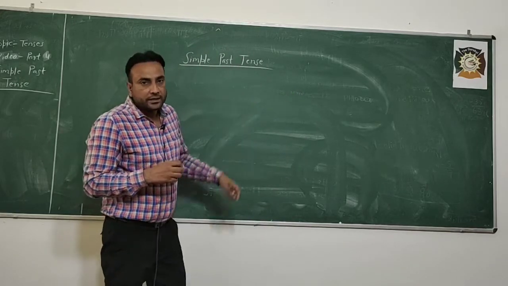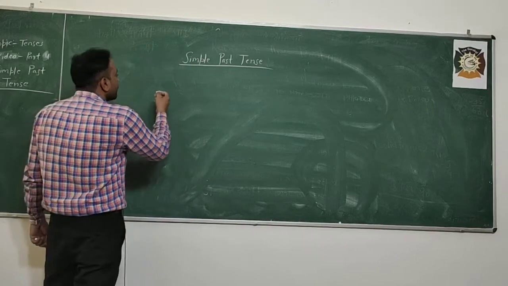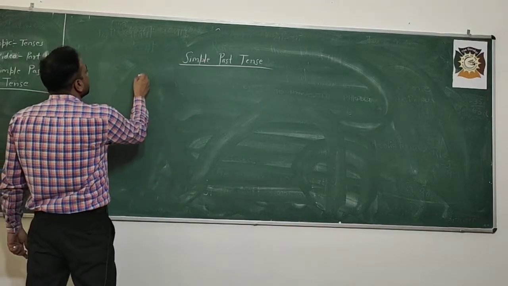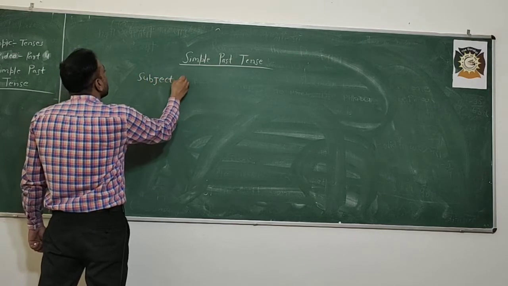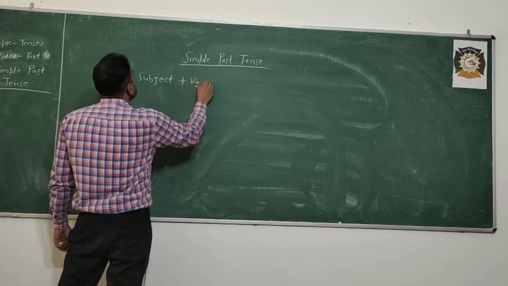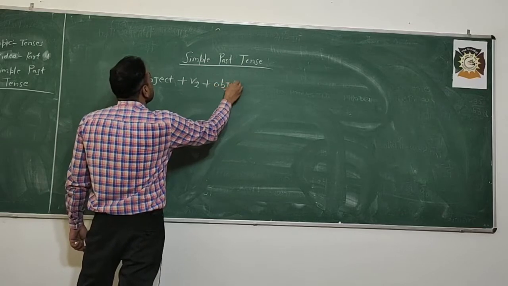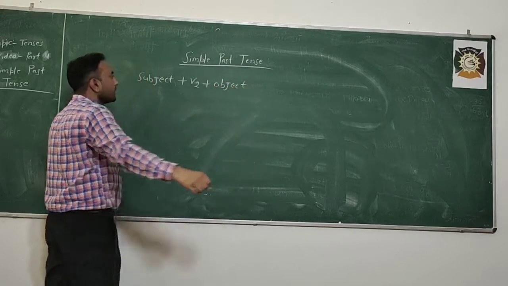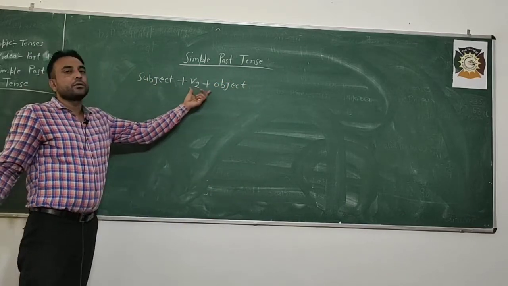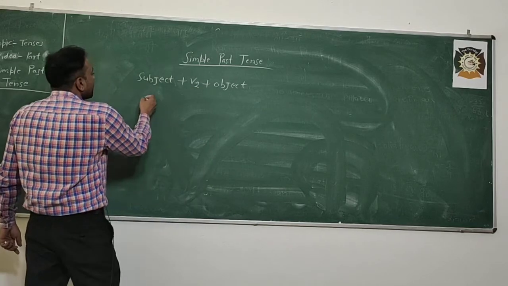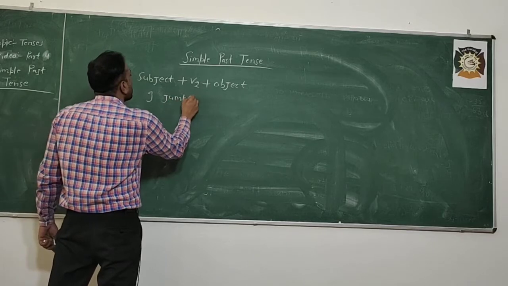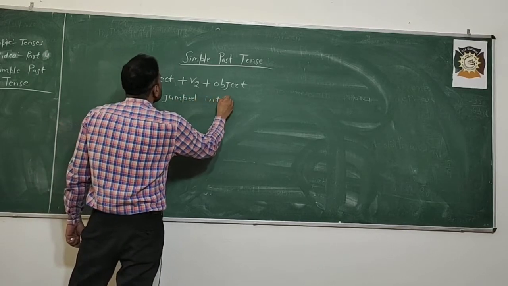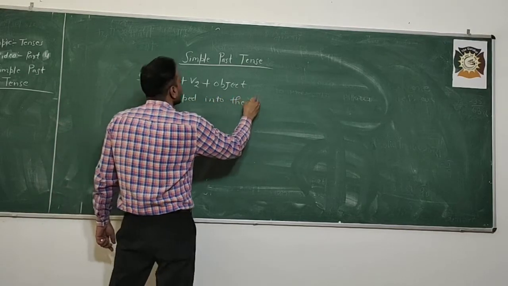Simple past tense. What's the structural formula of simple past tense? First of all, subject plus V2 plus object. For example, I jumped into the river.